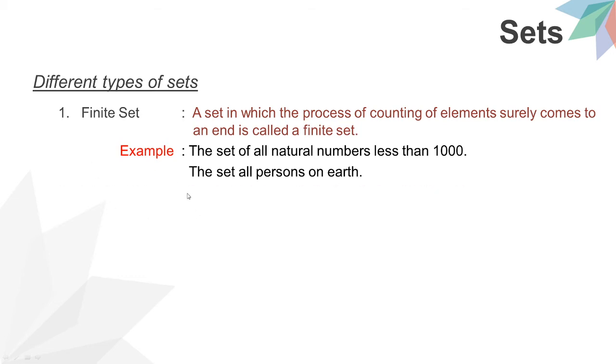Right. So, what did you understand here? A set in which the process of counting of elements surely comes to an end is called a finite set, means limited numbers, not a continuation of numbers.